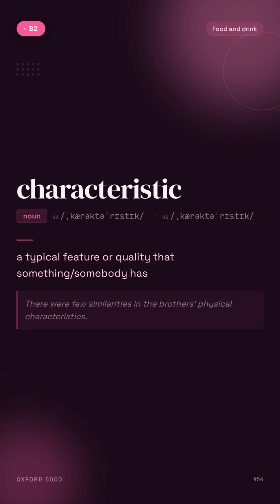Characteristic. A typical feature or quality that something/somebody has. For example, there were few similarities in the brothers' physical characteristics.